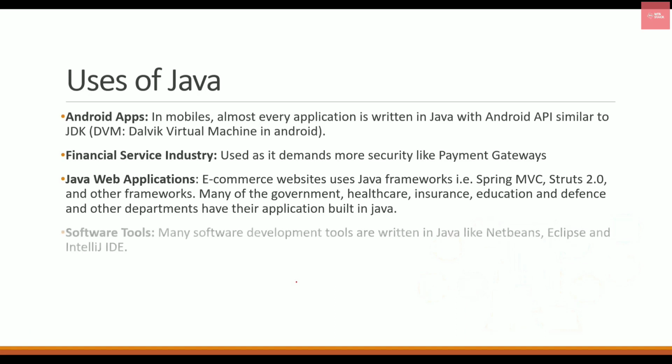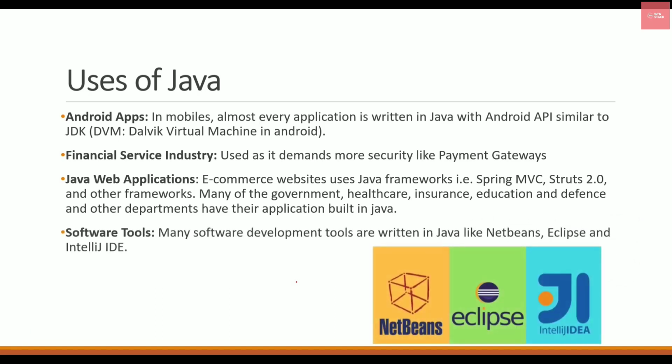The next thing is software tools. Software tools simply means the IDEs that we have, like NetBeans, Eclipse and IntelliJ IDEA. All these integrated development environments are created using Java only, and with the help of these tools, we are coding Java as well.